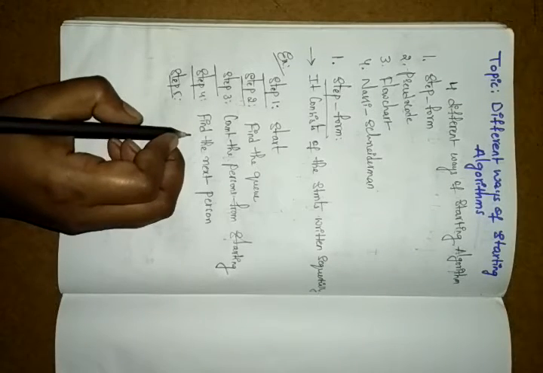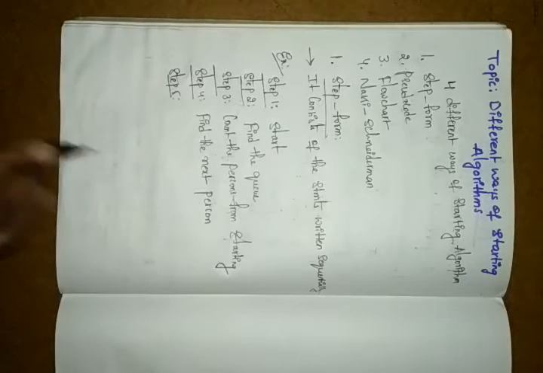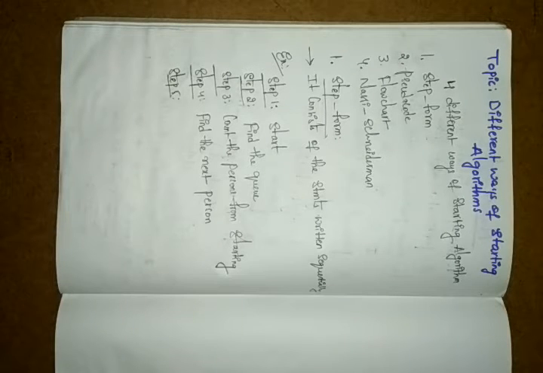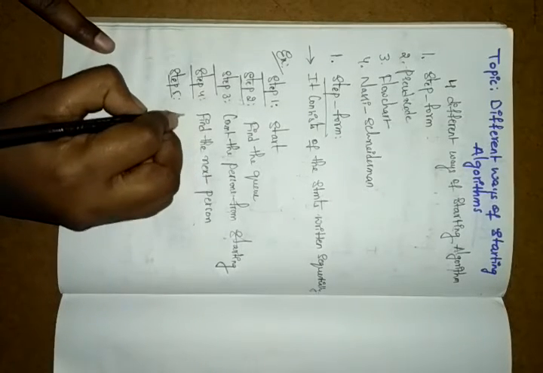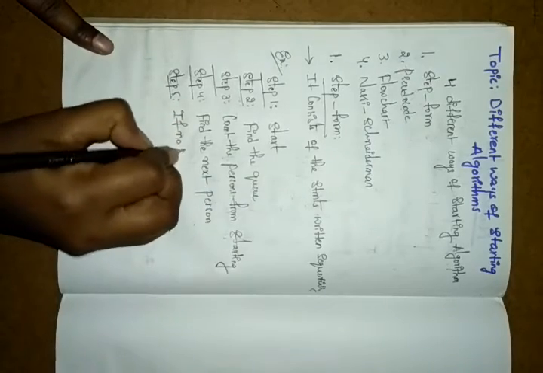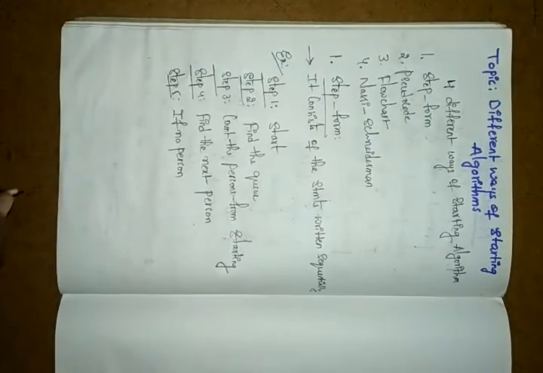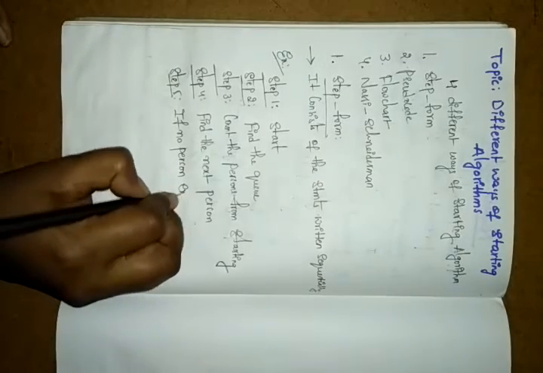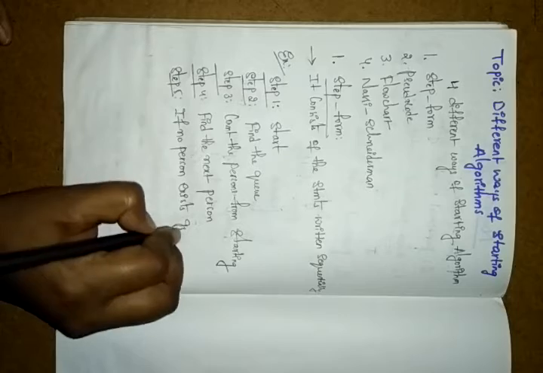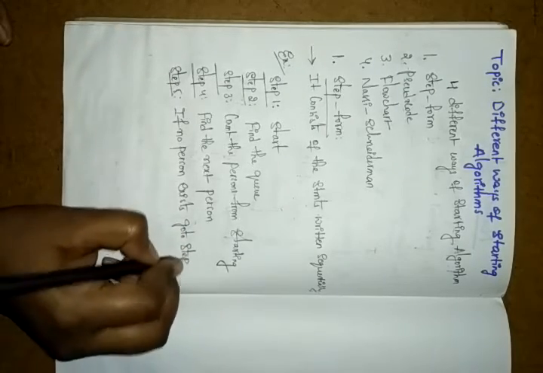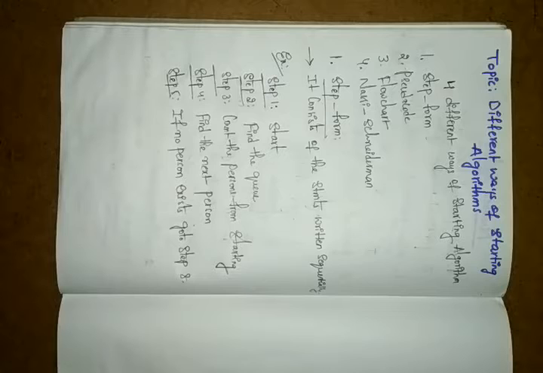See here, we wrote find the next person, right? If the person is there, no problem. If the person is not there, you have to stop. Step 5: if no person exists, meaning there are no persons left in the queue, go to step 8. Step 8 is the stop of the process. If a person exists, there is no problem; if not, you have to stop our process.